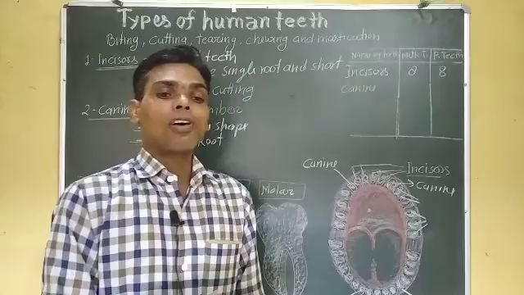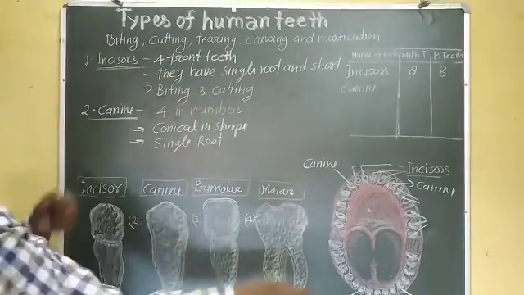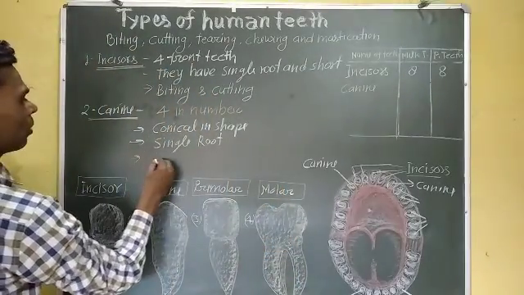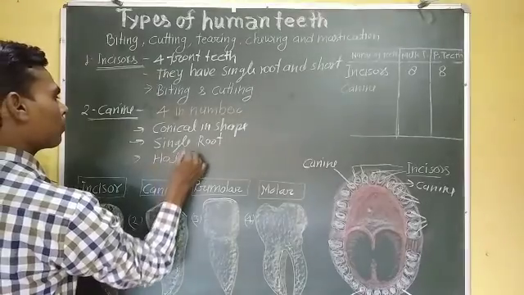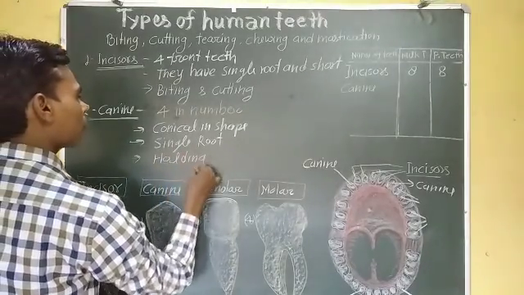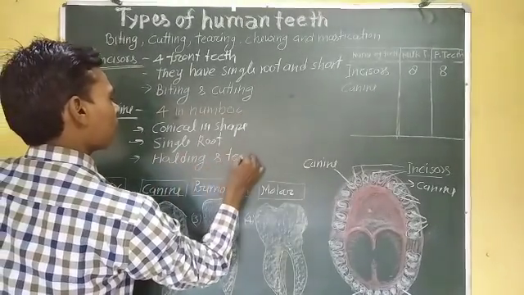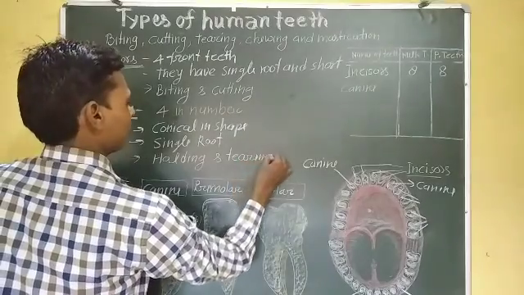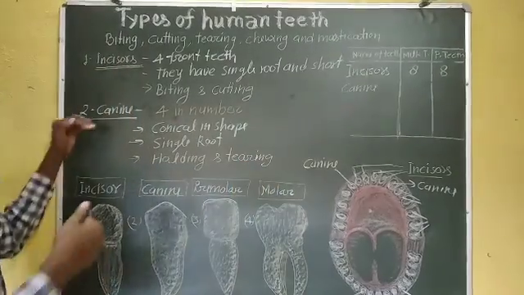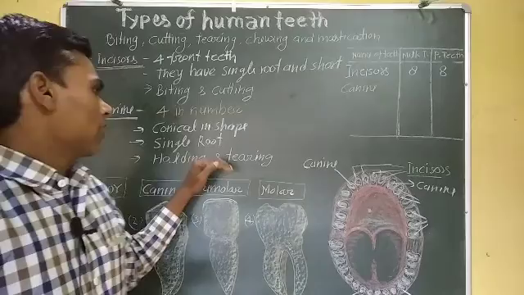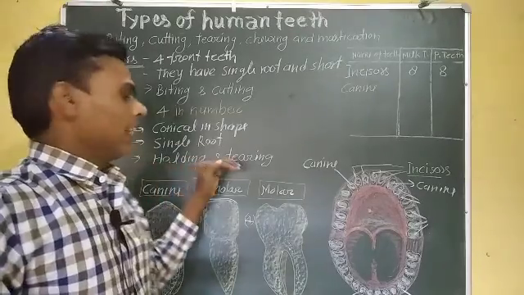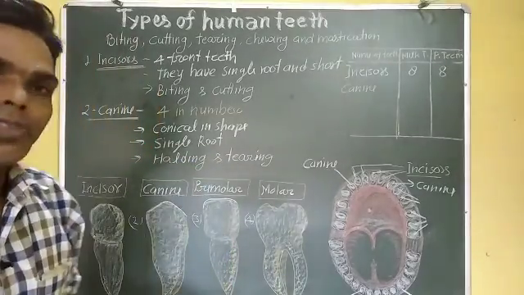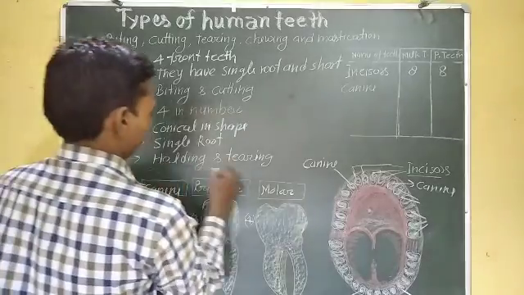They are used for holding and tearing. Okay students, canines are used for holding and tearing of the food.